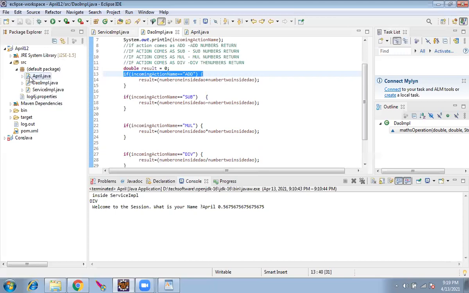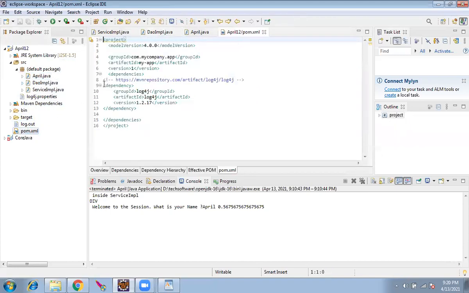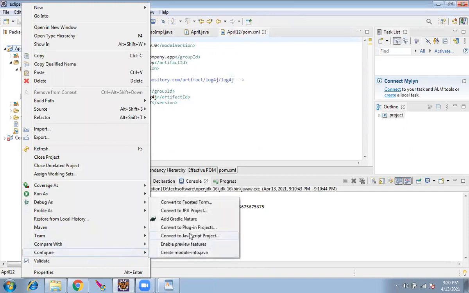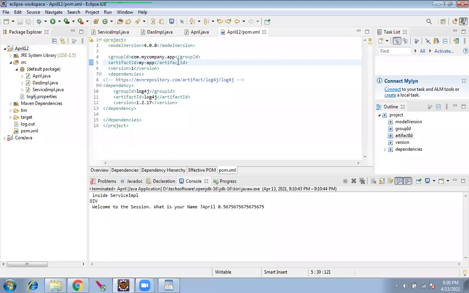We should place it in the pom.xml and run it as Maven. You have to place it in the pom.xml, right click, click on configure, convert to Maven project. That's all. It will take care of it automatically. You just go through the video from yesterday's session. I have shown it step by step yesterday, within the first 15-20 minutes. If you have doubts, you can ask me later. Try it out.